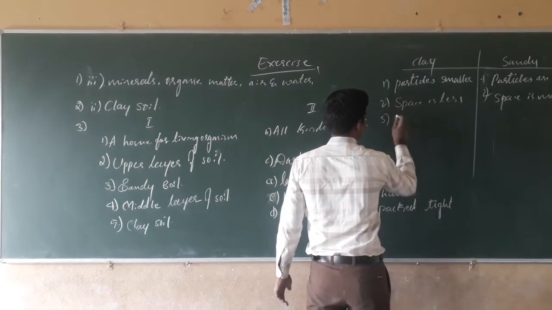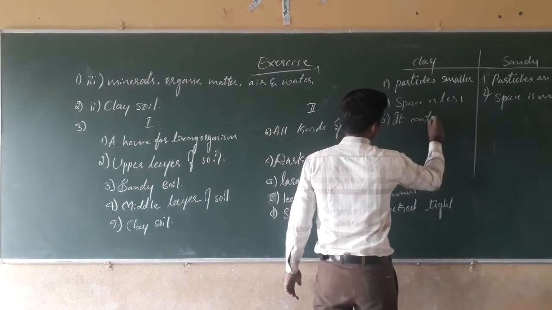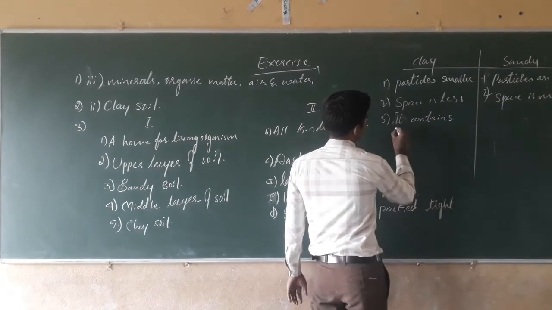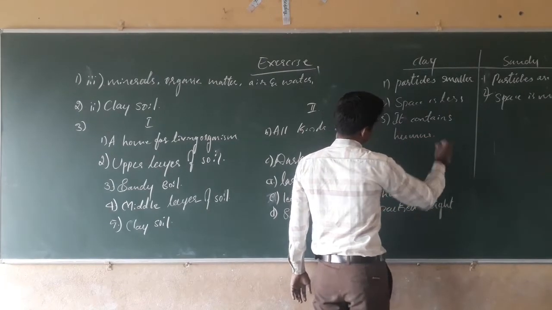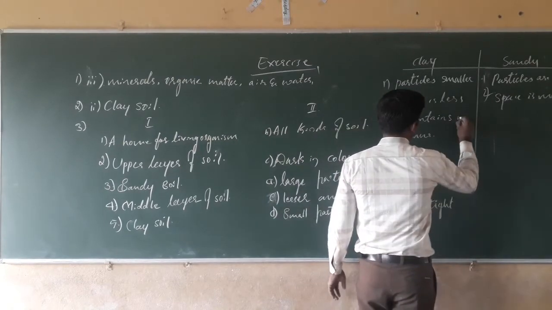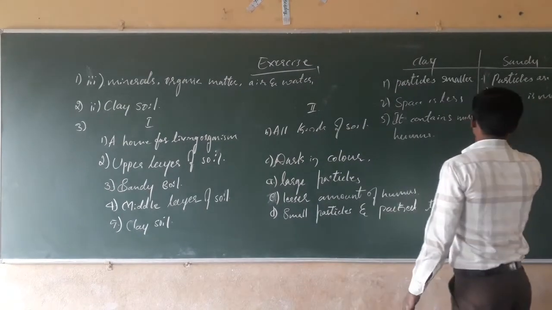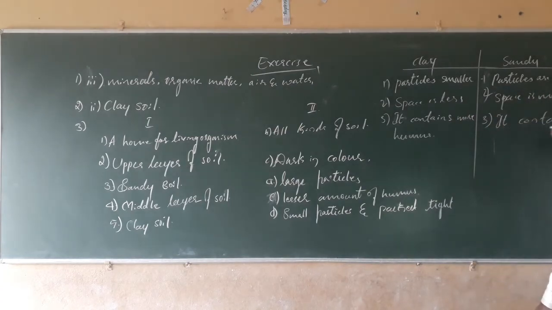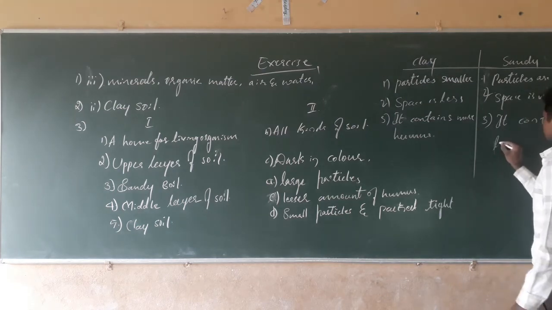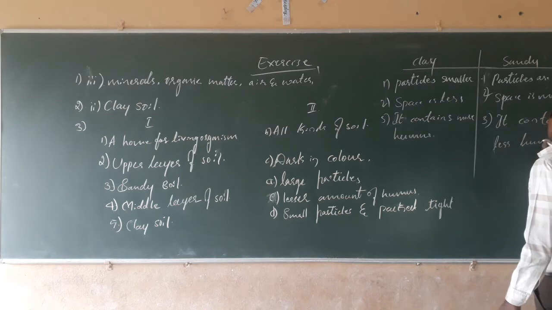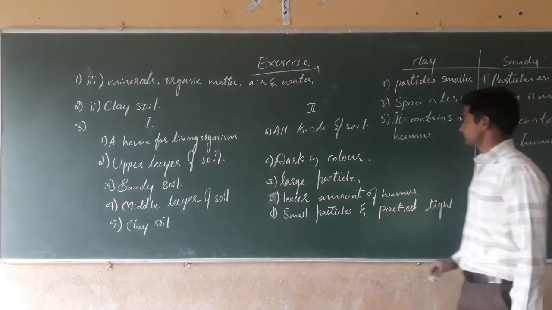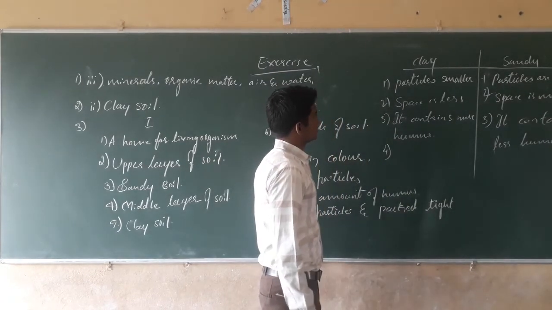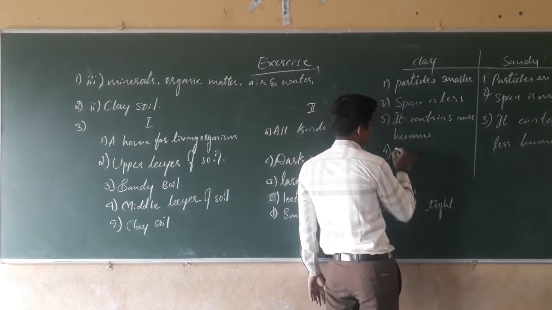Clay soil contains more humus. Sandy soil contains less humus. Water holding capacity is more in clay soil.